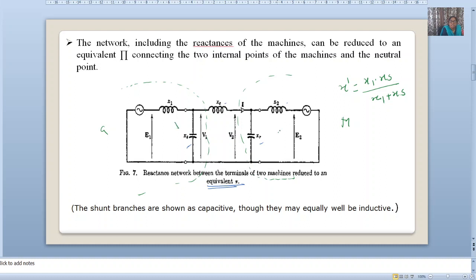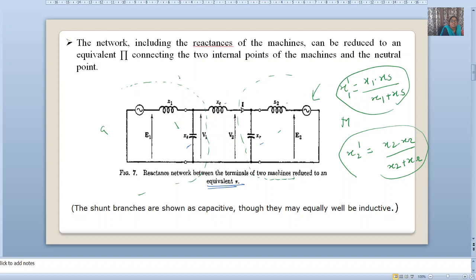For the motor side, x2 dash will be x2 into xr divided by x2 plus xr. So this is at the motor side and this is at the generator side. We have applied Thevenin's theorem at this side as well as to this side.